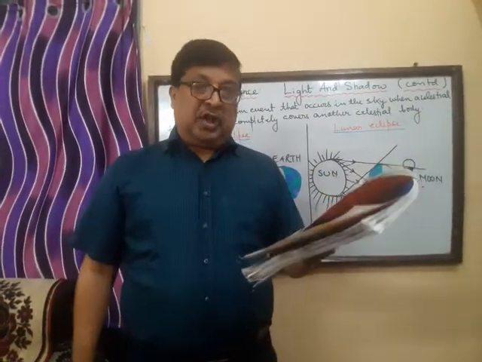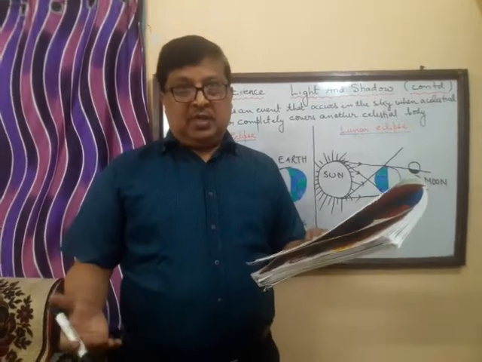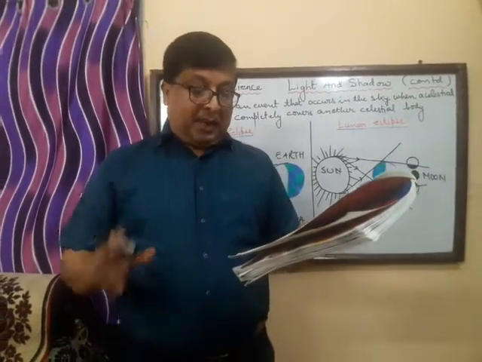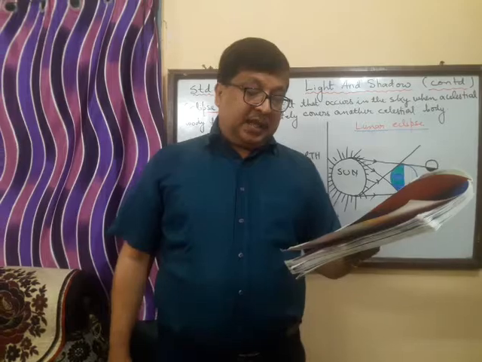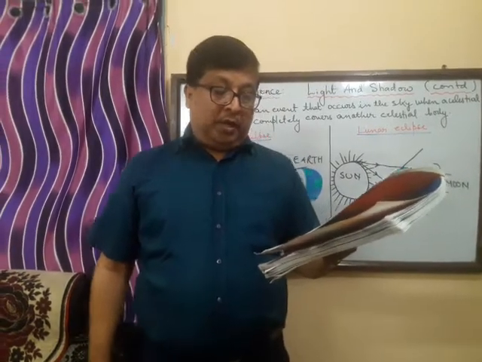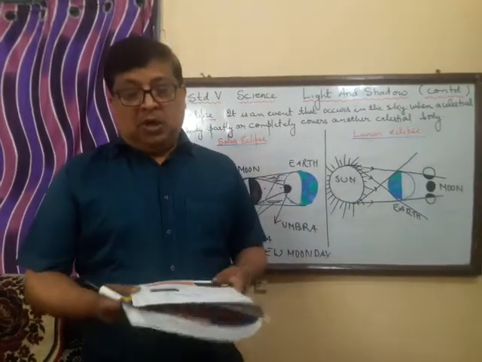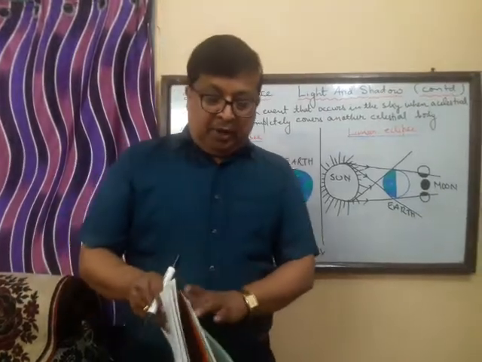Third, the color of the shadow is always dash. It is always black. Sometimes grey also, but black is the correct answer. A dash eclipse occurs only on a full moon day. A lunar eclipse occurs on every full moon day.